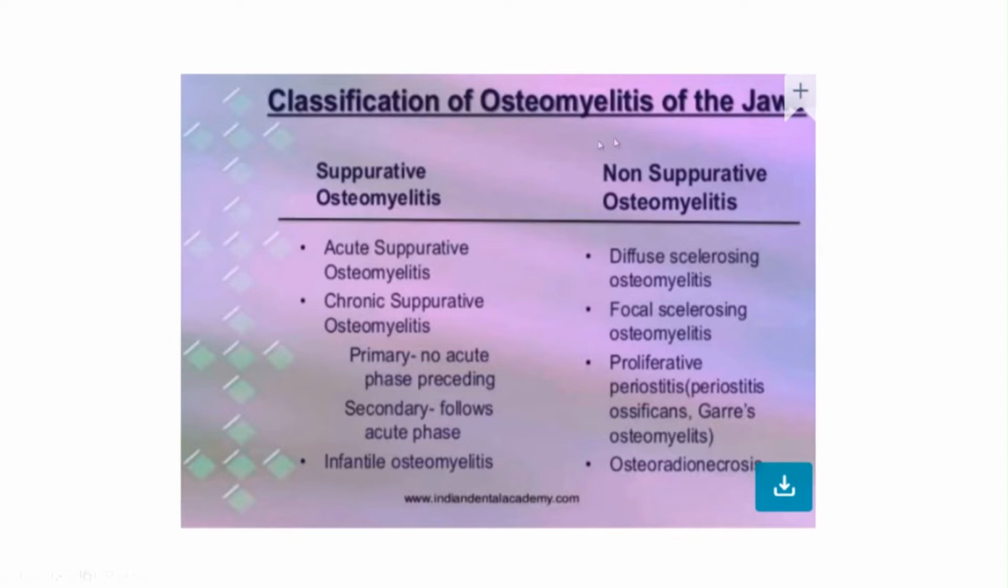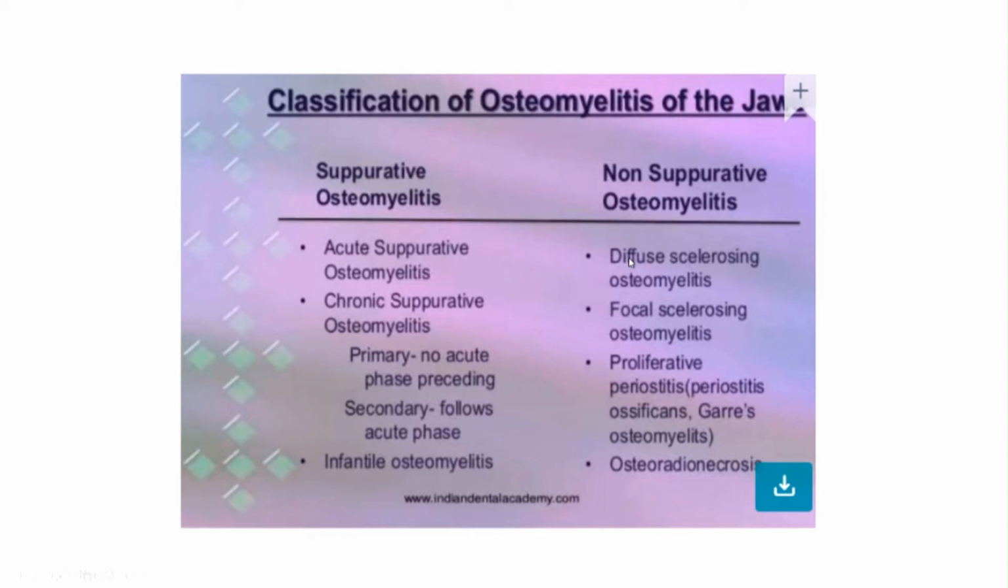Non-suppurative osteomyelitis, actually, this is an abnormal bone reaction to infection. So this will lead to bone formation rather than bone destruction. In case of suppurative osteomyelitis, there is suppuration, pus formation, and bone destruction. In case of non-suppurative, there is an abnormal bone reaction to infection, with bone formation rather than bone destruction.